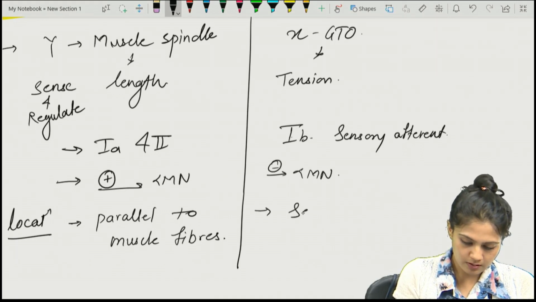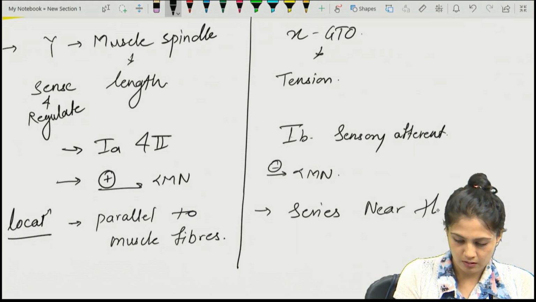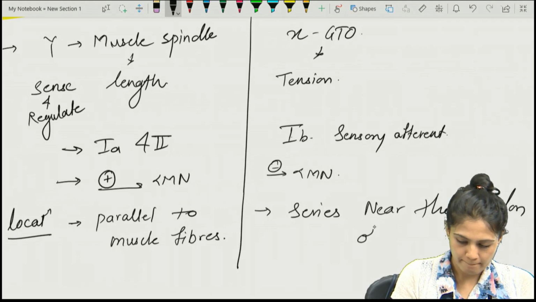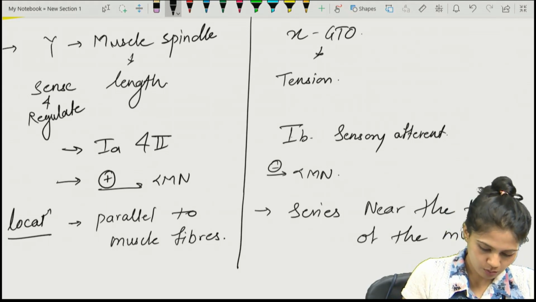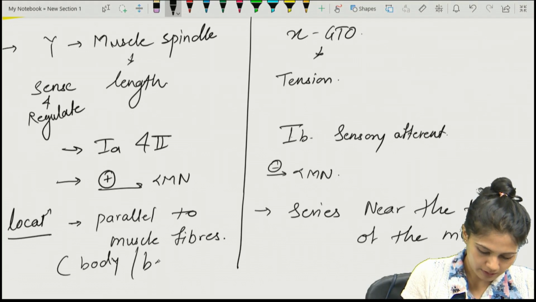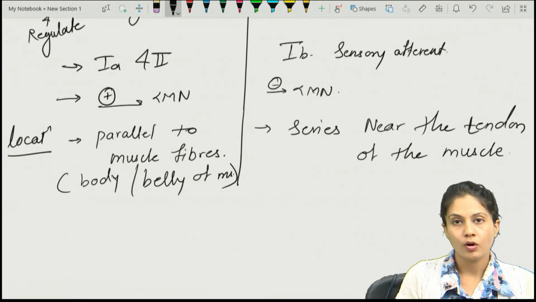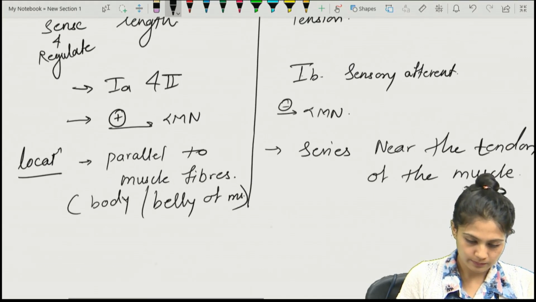It is present in series, near the tendon. So the muscle spindle is parallel to the muscle fiber in the body, or the belly, of the muscle.